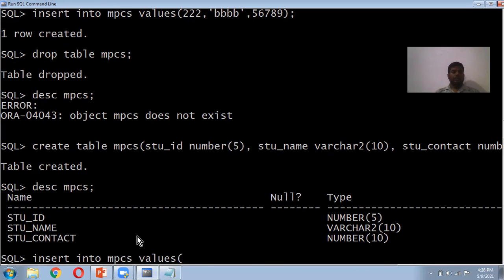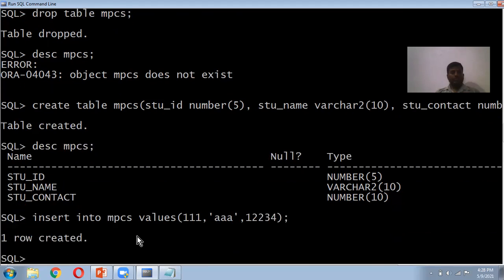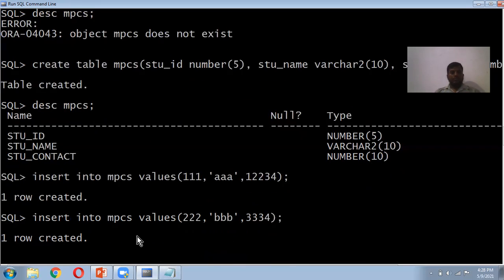What is the student ID here? 111, for example, and the name and contact number. Then we insert some more values with another name, and next some other values here.